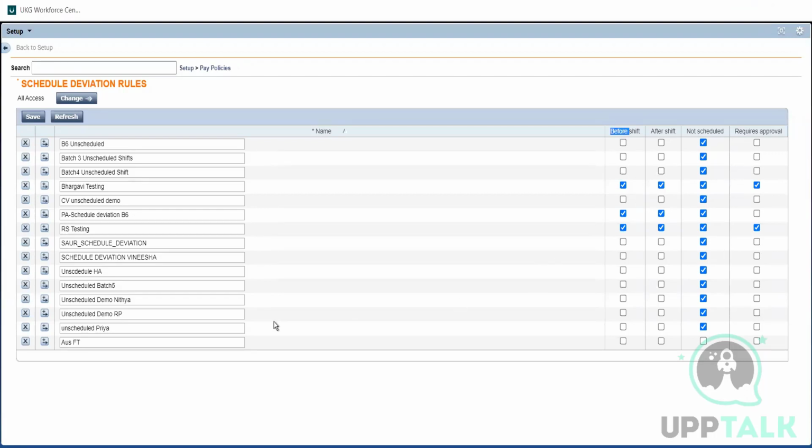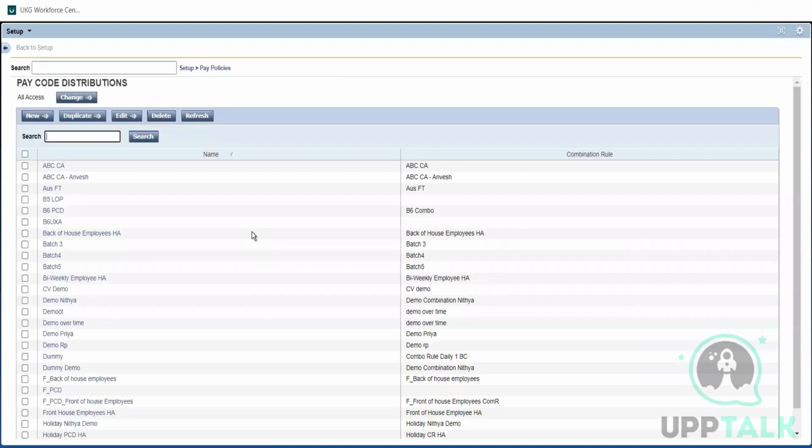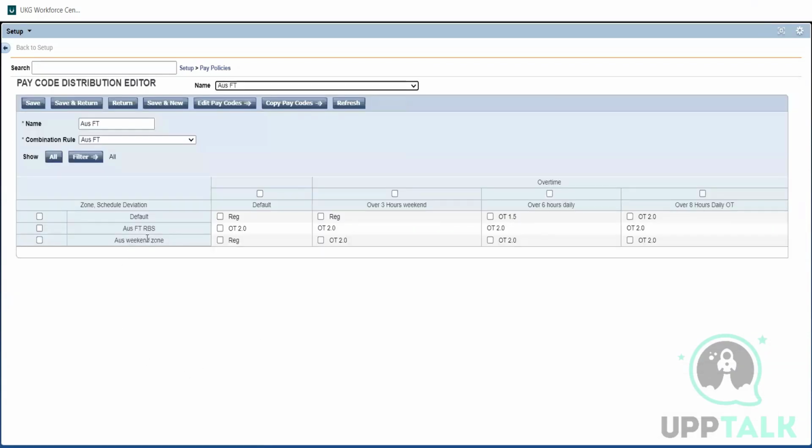So we need to choose whether we need to give a special payment for before shift or after shift or both. And just need to save it. That's it. What we will do is we will map it in the pay code distribution and combination rule so that there will be one more row for this. We need to choose how it should be paid.